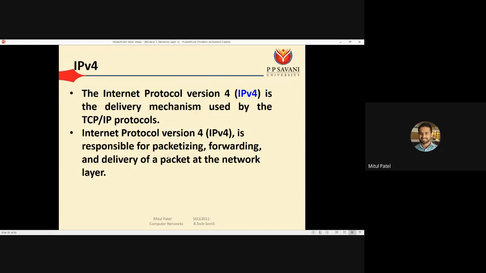This IP protocol is responsible for packetizing, forwarding and delivery of a packet at the network layer.